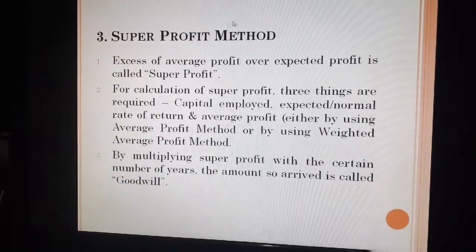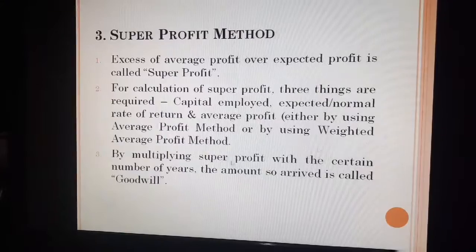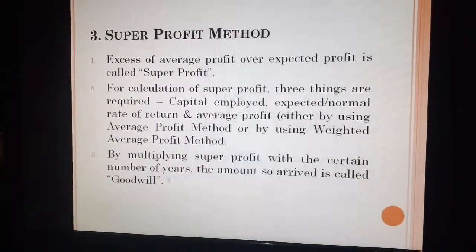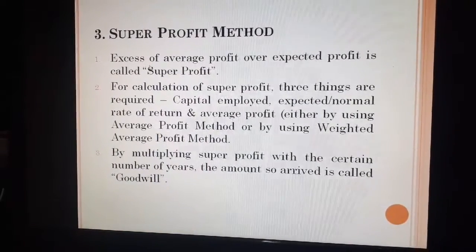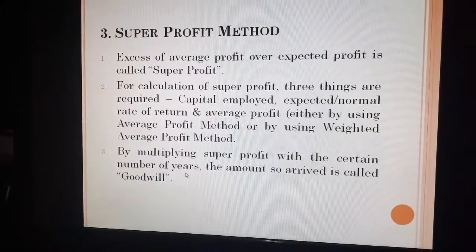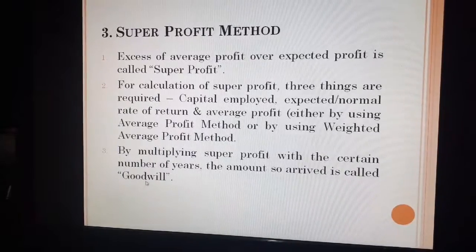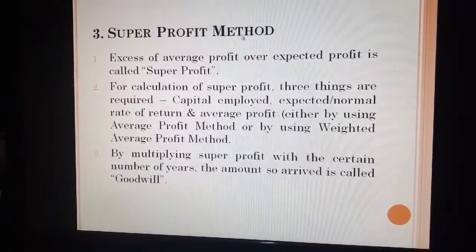But as per the super profit method, we multiply super profit with the number of years' purchase of the goodwill. So the meaning is that the purchaser of the business will earn the given amount of super profit for a certain number of years in future. That is the meaning of goodwill, or the importance of calculating goodwill, as per the super profit method.